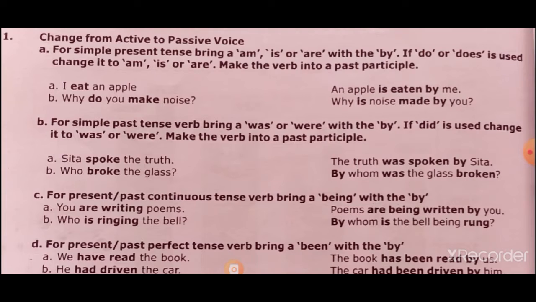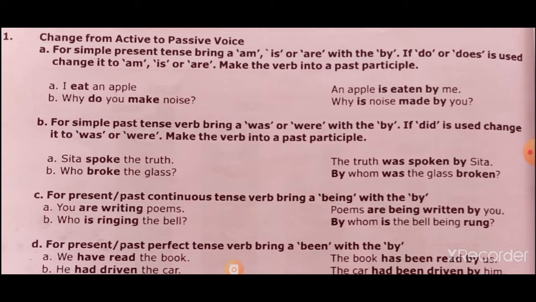Eat, it means it's a simple present tense. You know that the base form of the verb consists of s or es. That is why simple present tense became, according to the rule, is, am, are with by.